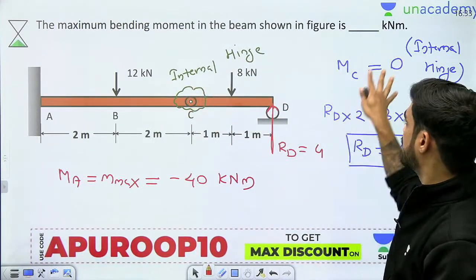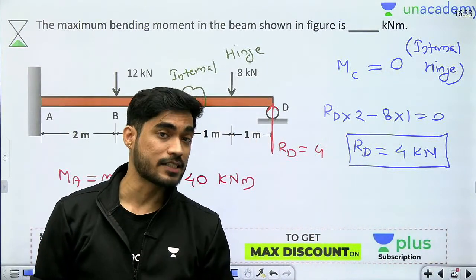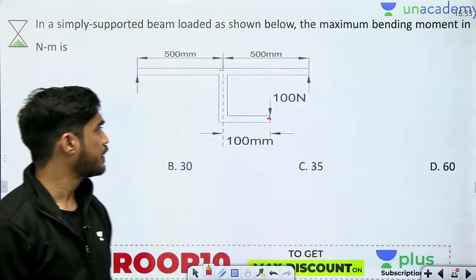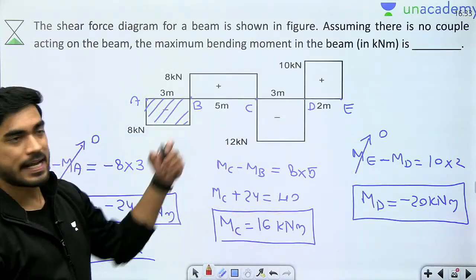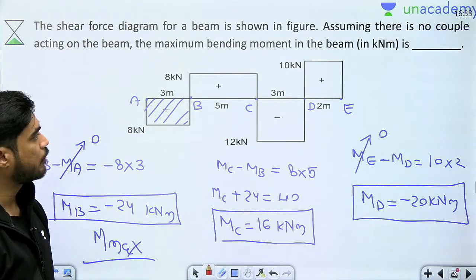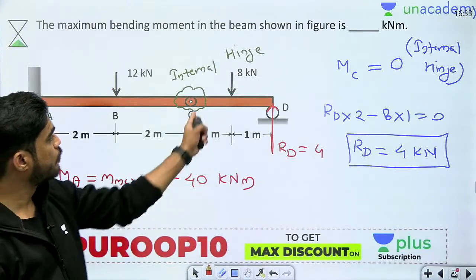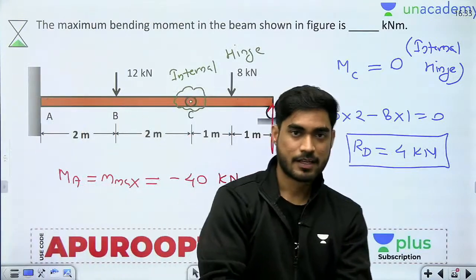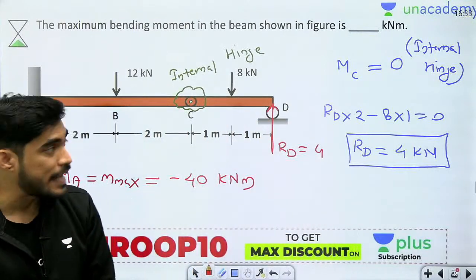Bending moment at internal hinge is equal to 0. Okay, so these are some most expected questions from shear force bending moment diagram. They will ask you to calculate maximum bending moment, then they will give you this area of shear force diagram and ask you to calculate bending moment, then they will give you this bracket wala question, then they will give you this internal hinge wala question. Okay, so this is the complete revision of shear force and bending moment diagram.